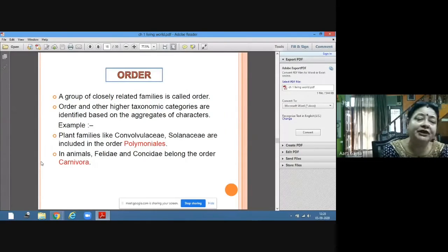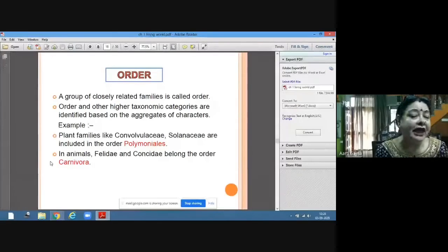After family comes order. A group of closely related families is called order. Order and other higher taxonomic categories are identified on the basis of aggregates of characters.